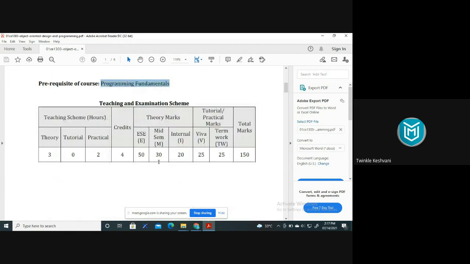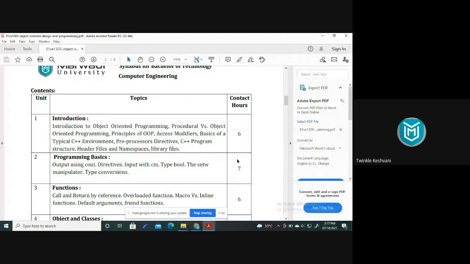As we have already seen the teaching scheme, this is the teaching scheme here. The first chapter is all about the introductory part of object oriented programming, right? You will study what object oriented programming is, what the principles of OOP are, what the benefits of OOP are, what the usage of header files is, why we use library functions in our program, and if we are not using them, what happens? What kind of warning is given? What kind of error occurs? All that you will study in this introductory part, right?